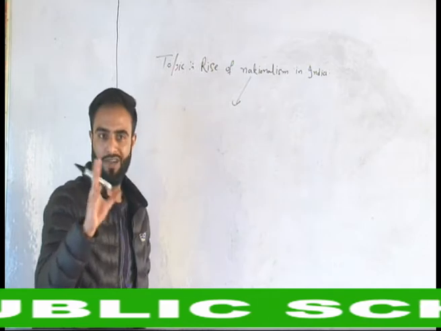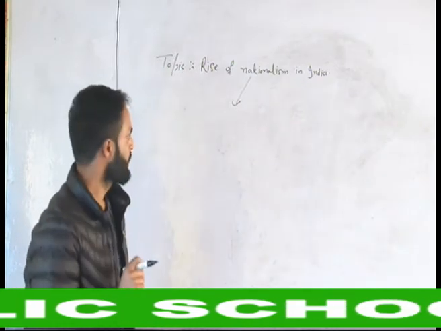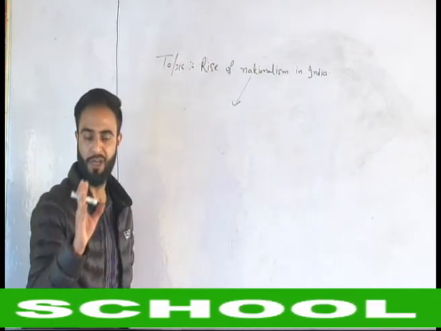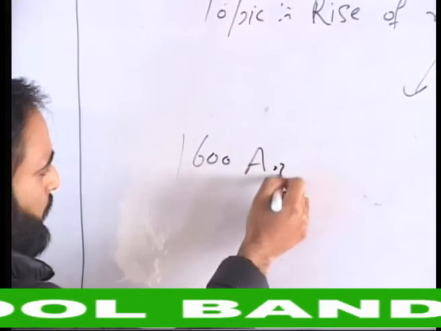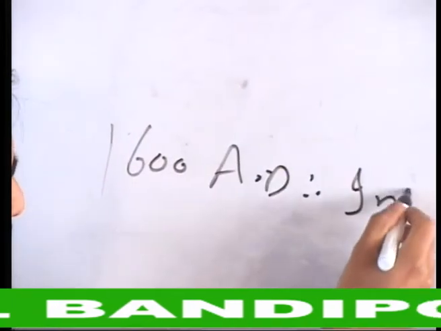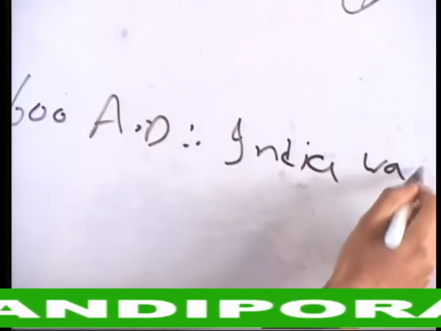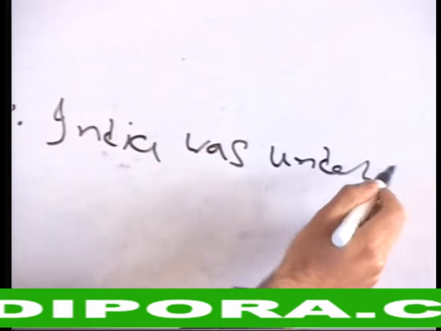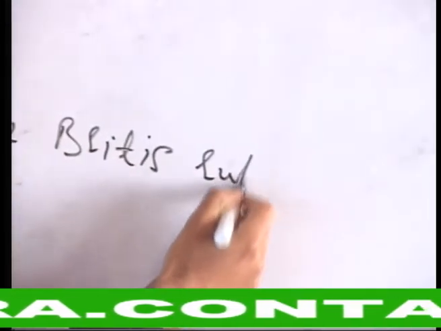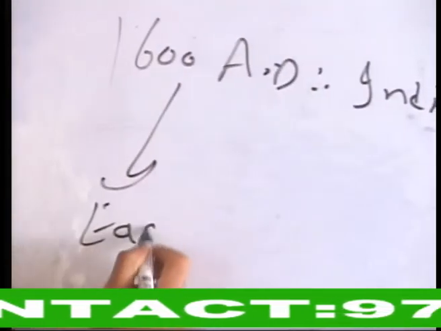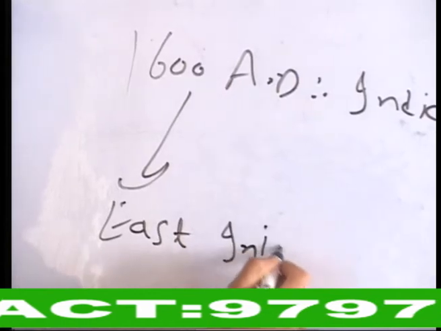So we all are familiar with the history of India. India was basically under British rule from 1600 AD. That is, the East India Company came to India in 1600 AD.